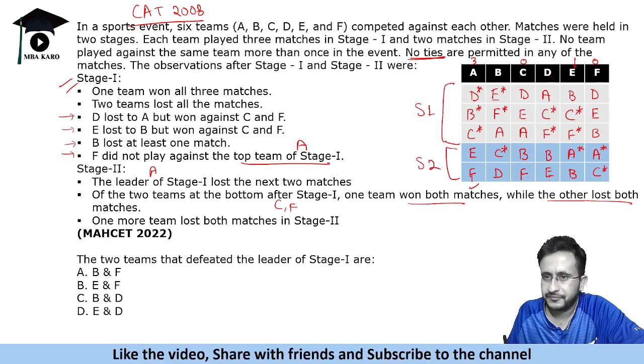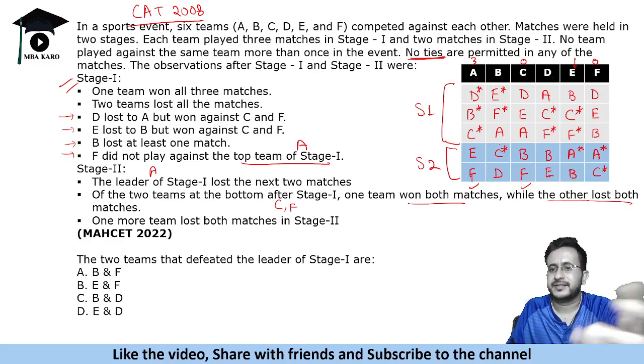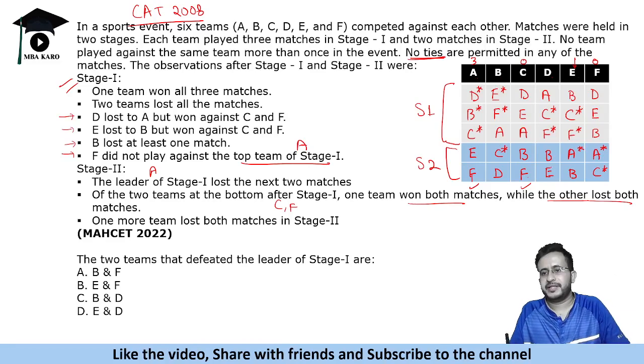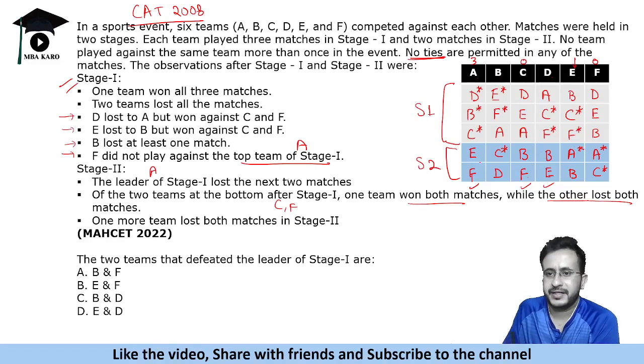Then another team was C that lost both the matches, and the third team, the only possible team that can lose both the matches, is D, because these two have already won, B has won here and E has also won. So if D loses to B and E, so B will win here and D loses to E.